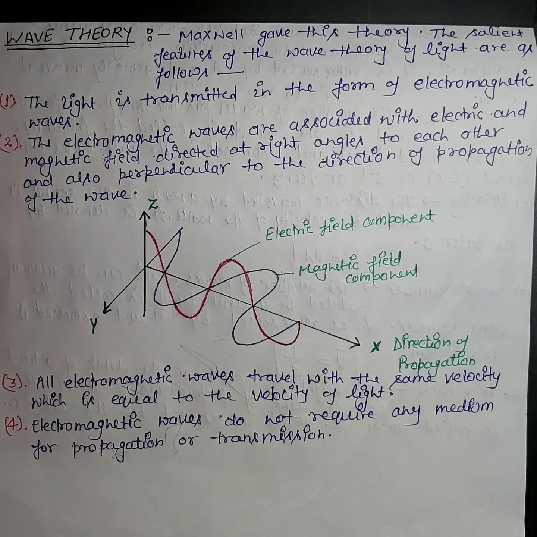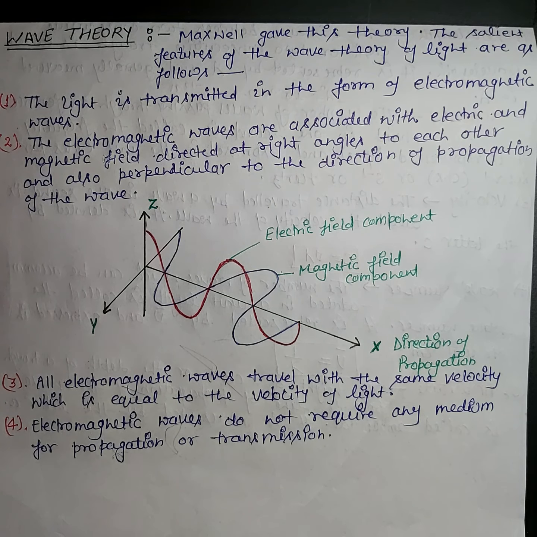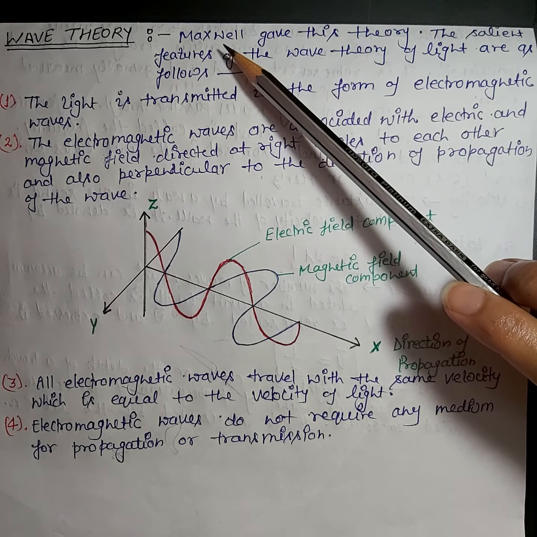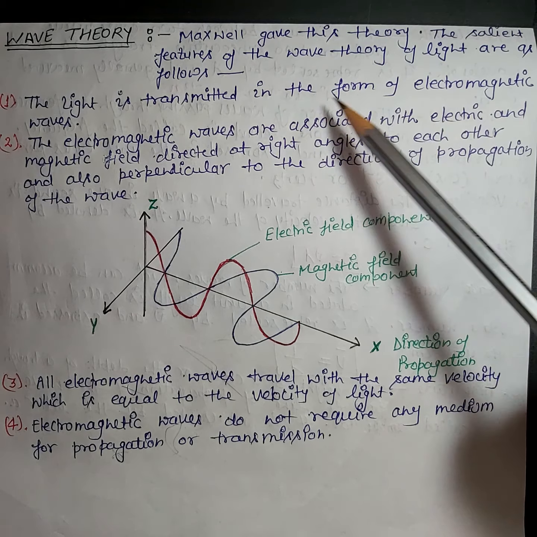Now we are going to discuss the next theory about the nature of light. So this is wave theory. So what is wave theory? Wave theory was actually given by Maxwell and considered light as electromagnetic radiation or electromagnetic waves. So this theory is given by Maxwell. The salient features of this theory are as follows.